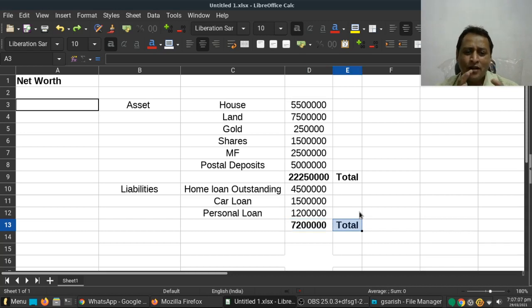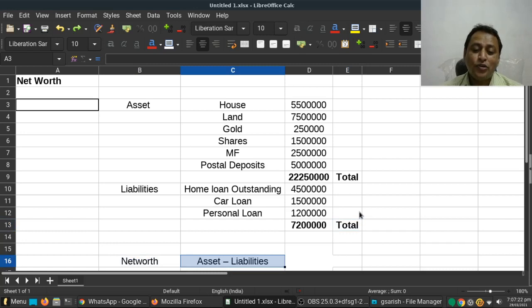So these are the two values I have in front of me: the list of assets for this person and the list of liabilities that person has. To calculate net worth, I have to use this formula: total asset value minus total liabilities.